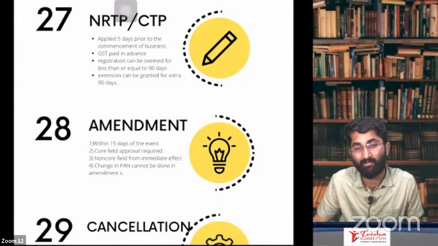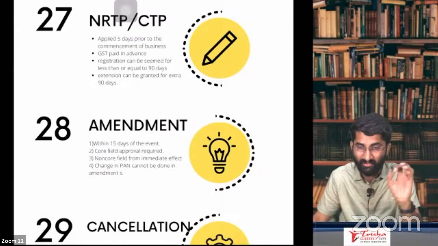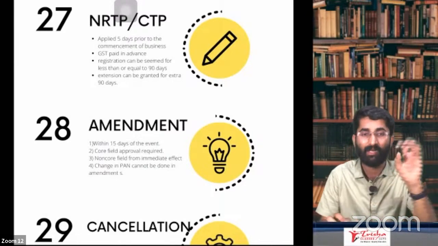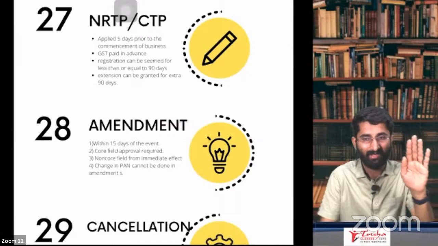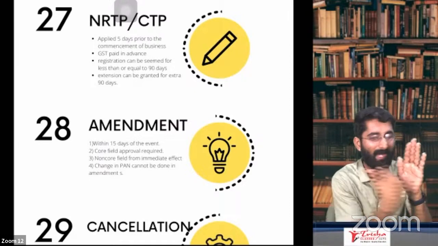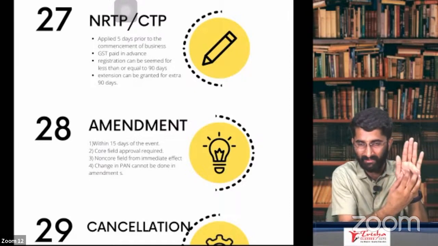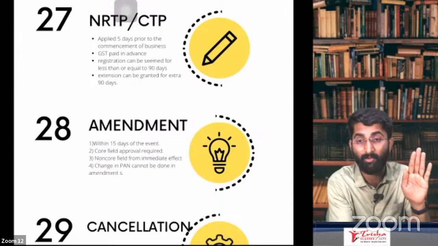Within 15 days of the changes which have happened, you have to take the amendments. There are 2 types of fields now. One is core field amendment, that means you are changing the name of the business or the partners in the business. These are the core fields. So if you are changing that, you have to take the approval of the PO.